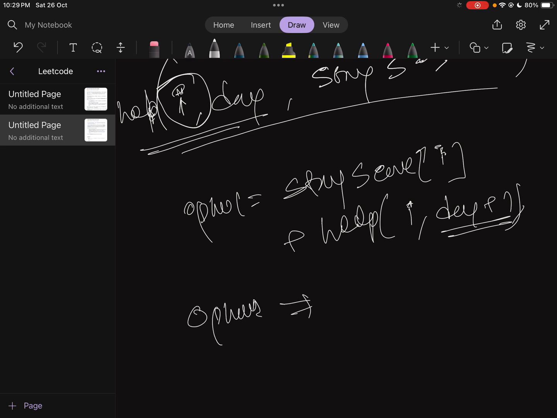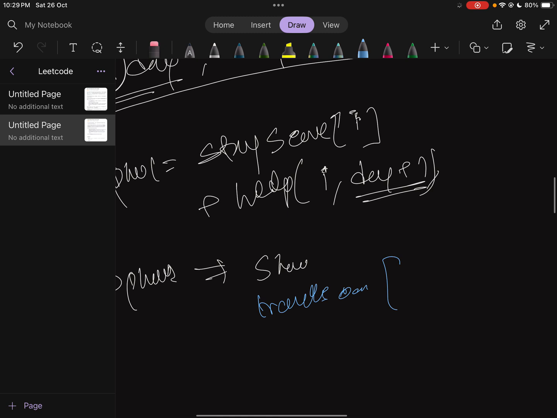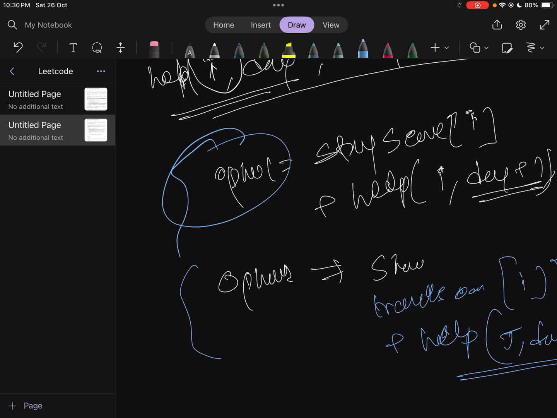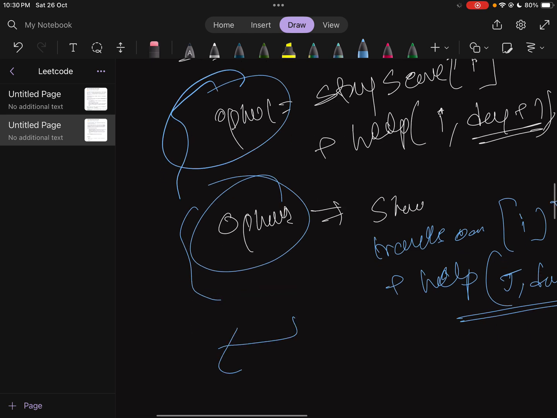Next, option 2 is what? Whatever the number of cities present, available or possible, I will go to each city. I will try to move to each city. So what is the score I will earn? I will earn the travel score from this current city I to j, plus the helper function will return the maximum score it can return from day plus 1. If we go to the city j, the day will be changed to day plus 1 because I have already consumed one day, correct? In this I will check what is the maximum value out of all of these, and that is what I will have to return, correct?